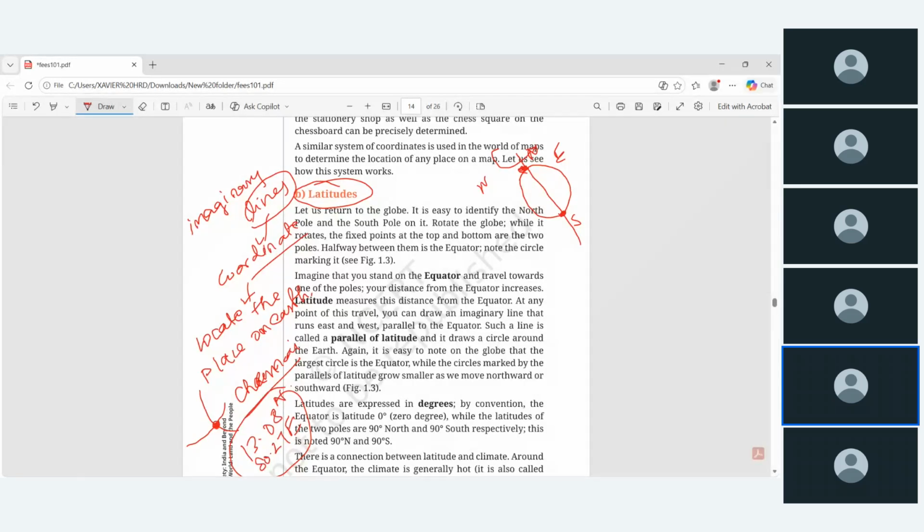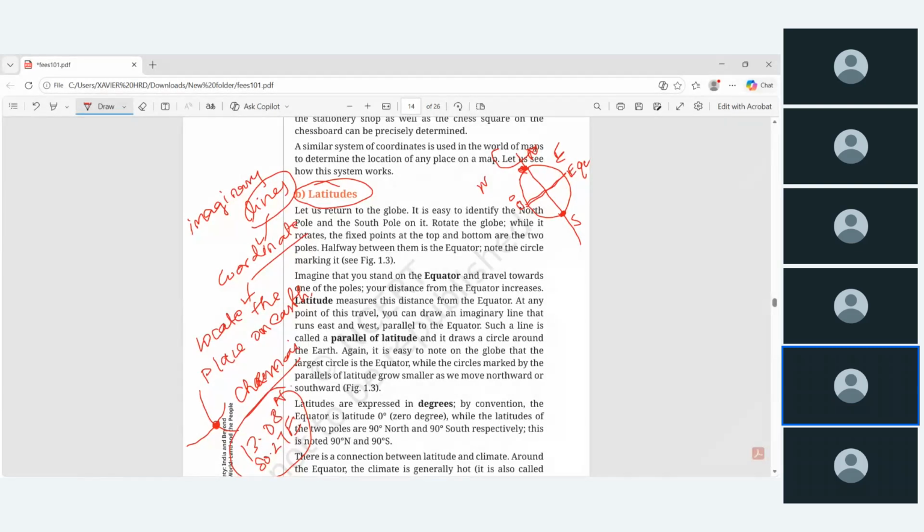The halfway between them is the equator. So equator means this halfway. This is the equator, not a straight line, a curved line will be there. The equator is mentioned as 0 degree. Right?